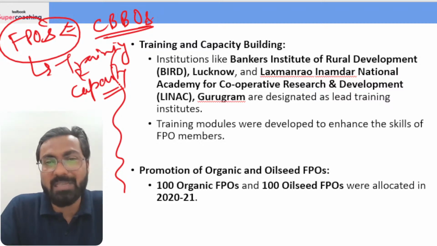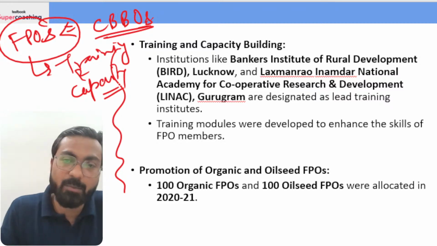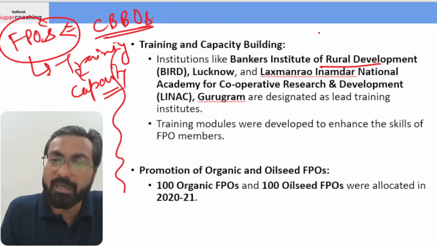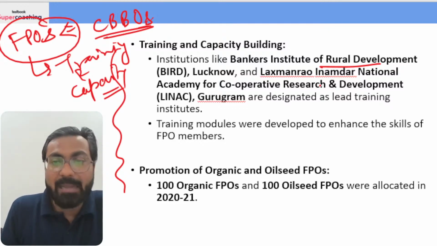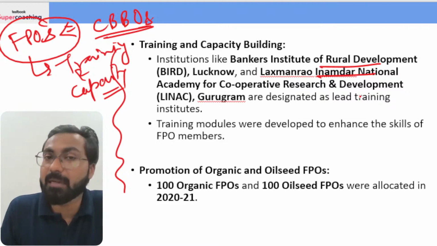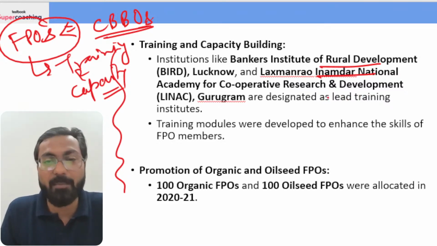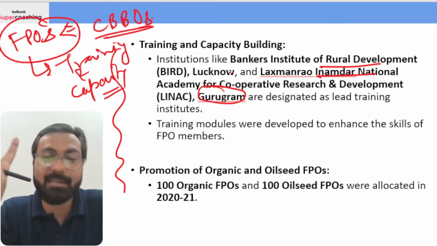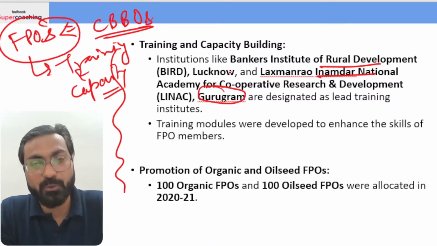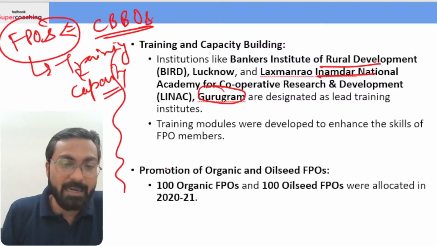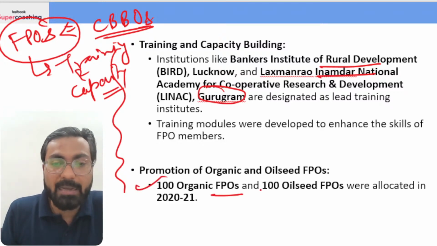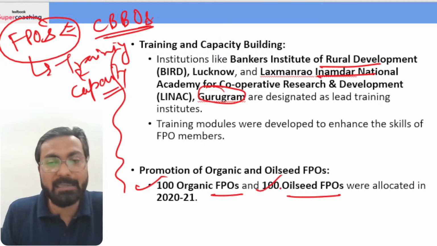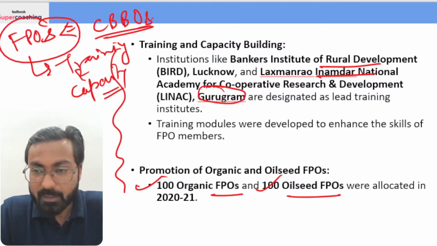Where two institutions have been engaged to provide training and capacity building, which are Bankers Institute of Rural Development, which in short is BIRD, which is located in Lucknow, and another is Lakshmanrao Inamdar National Academy for Cooperative Research and Development, which is located in Gurugram. These two institutions are designated as the lead training institutes. Theek hai? And 100 organic FPOs and 100 oilseed FPOs were allocated in 2020-2021 under this particular scheme.